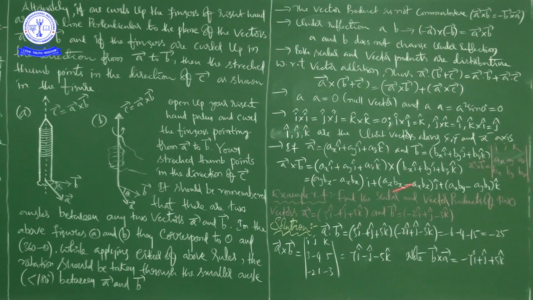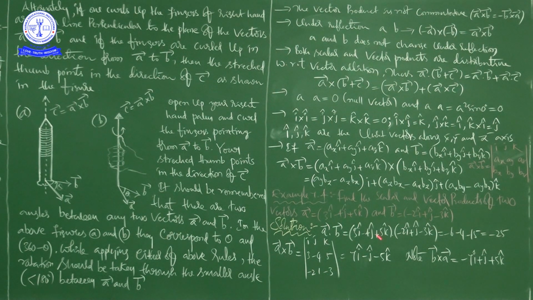Okay. For example, take two vectors a and b, and if we get the cross product, that is the vector product, you will get this vector, right? And here two methods are there: the linear method, and you can go for the matrix method. Here they have given one example, example 7.4, with two vectors, asking to find the scalar product and vector product.